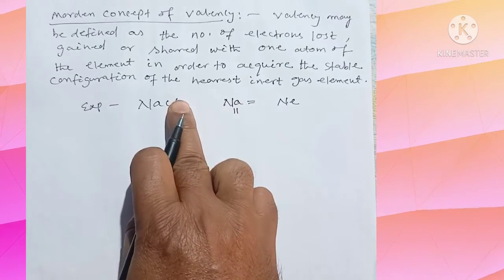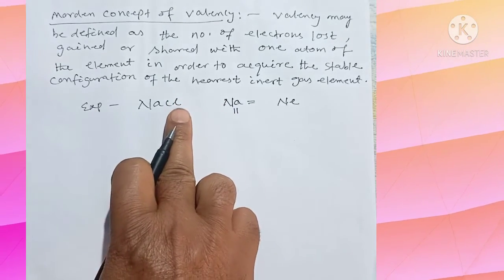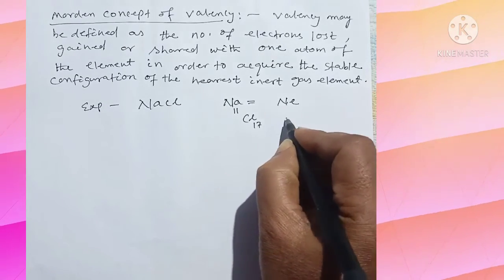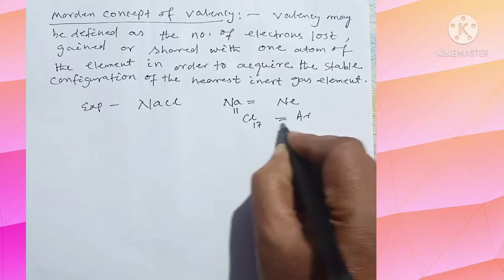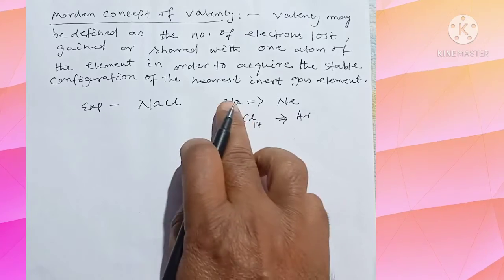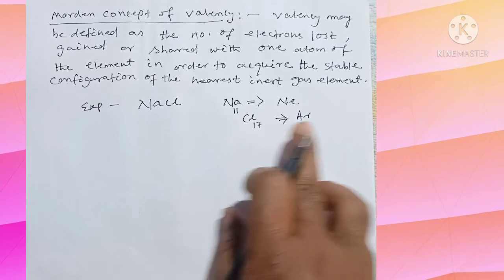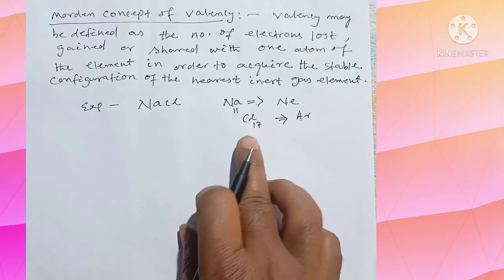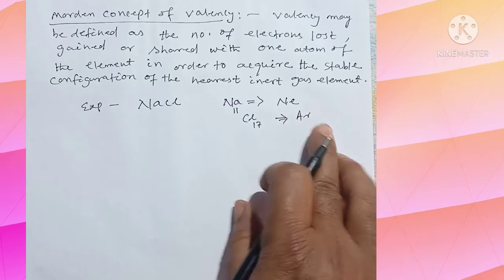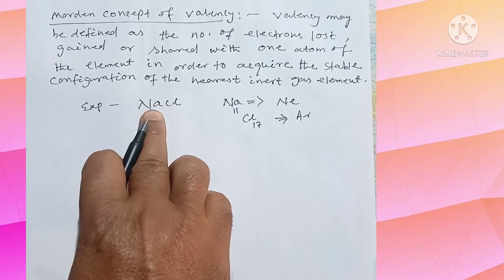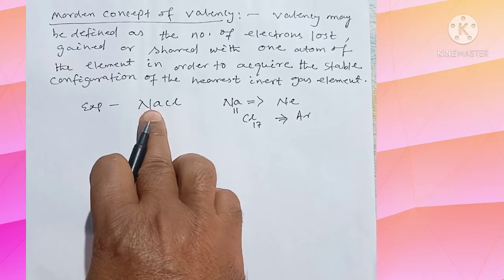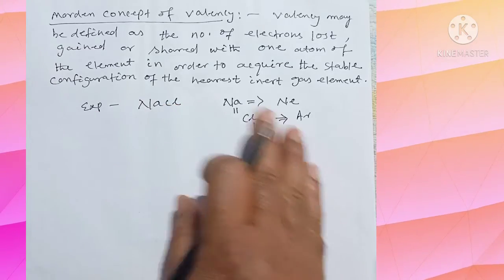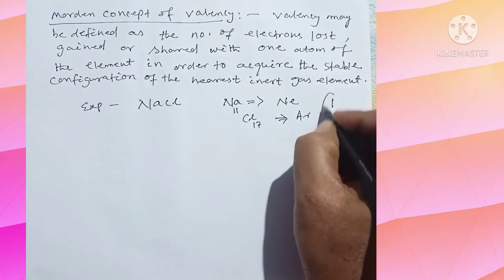Similarly, chlorine, whose atomic number is 17, is deficient of one electron. The nearest inert gas is argon. By gaining one electron, it will get the nearest inert gas configuration. So when sodium loses one electron, that electron will be received by the chlorine, and the valency of both sodium and chlorine is 1 here.